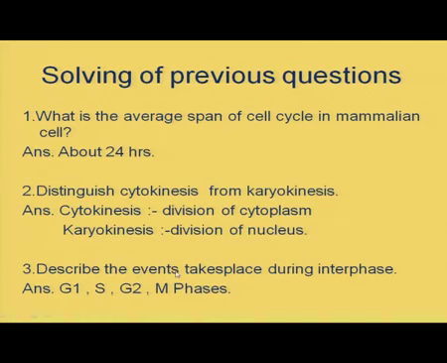Describe the events that take place during interphase. You know, interphase is the first stage of the cell cycle and it consists of different phases. First is G1, then the second is S phase, the third is G2, and the fourth is M phase. G1, S and G2 are collectively called the interphase.